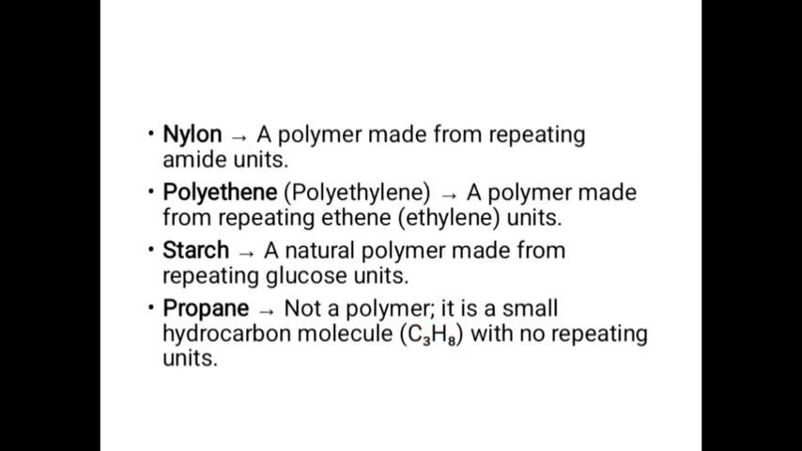Nylon is made up of repeating amide units, so it is a polymer. Polyethylene is made up of repeating units of ethene, so it is a polymer. Poly means multiple. Starch is a natural polymer made up of repeating units of glucose. But propane, which is not a polymer, is a small hydrocarbon with no repeating unit.